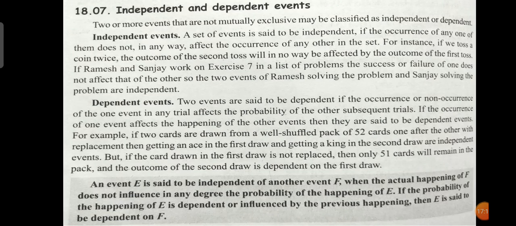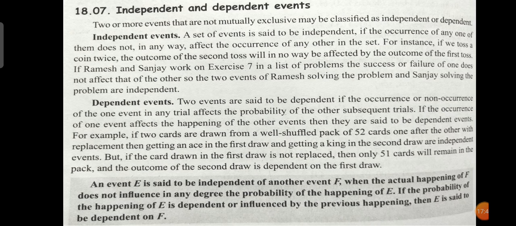For instance, if we toss a coin twice, the outcome of the second toss will in no way be affected by the outcome of the first toss.